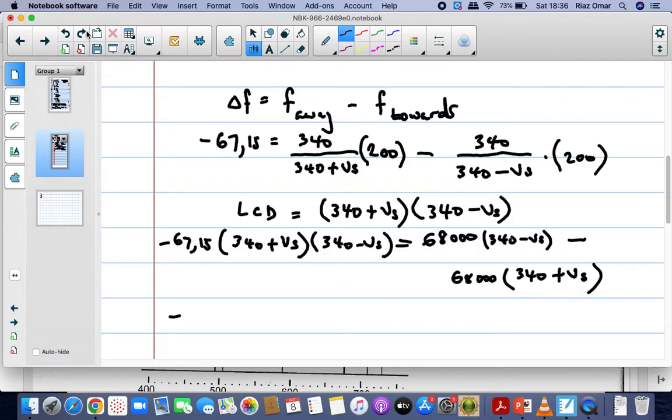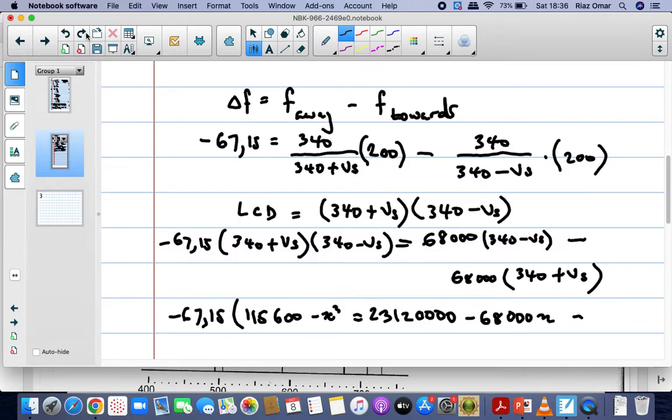Now if you multiply this out, multiply the brackets out, we get 115,600 minus x squared. Alright, then you can put it in brackets, and on the other side, if you multiply it out, you'll get big numbers: 2,312,000 minus 68,000 Vs, not 68,000x, it must be Vs, minus 2,312,000 minus 68,000 Vs. It mustn't be x, it must be Vs, right?